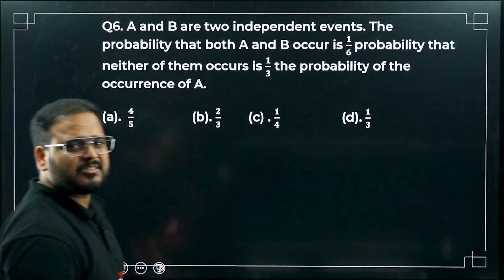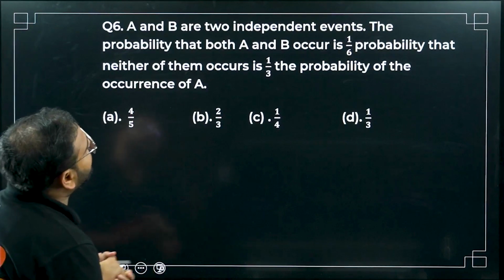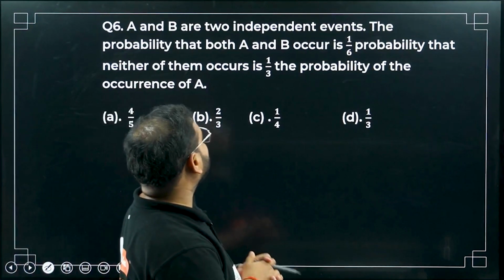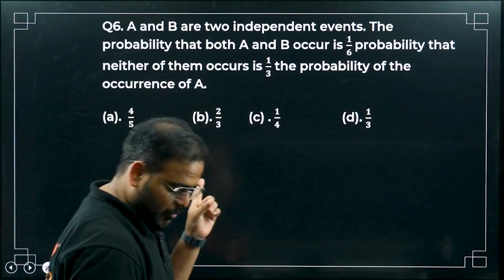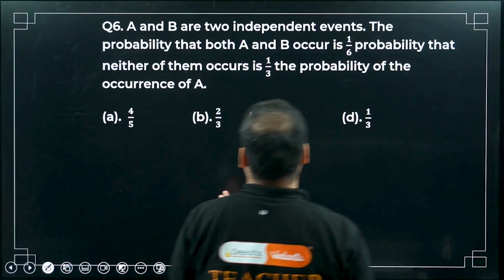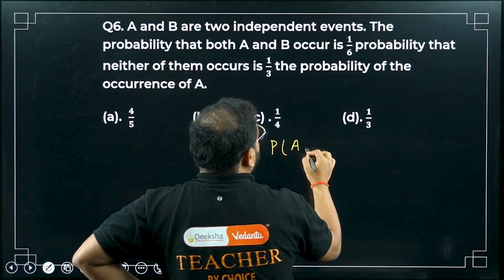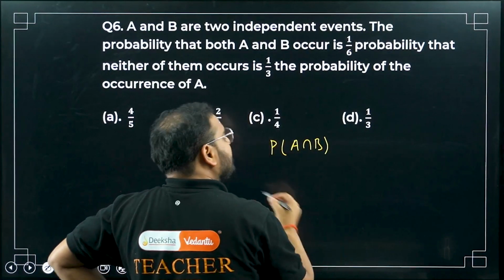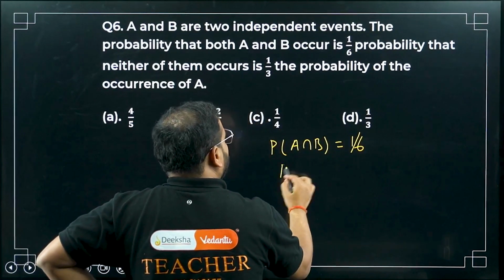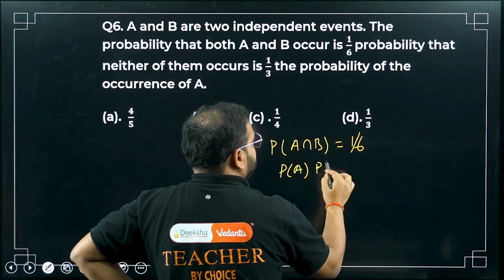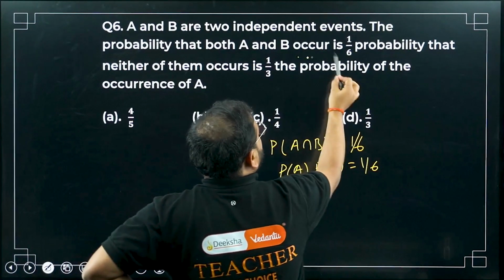I said it's a very simple question. A and B are two independent events. The probability that both A and B occur is 1 by 6. Independent is there, okay? Both occur, so P of A and B is 1 by 6. From the definition, P(A) into P(B) is simply 1 by 6. So far we have read till this part.